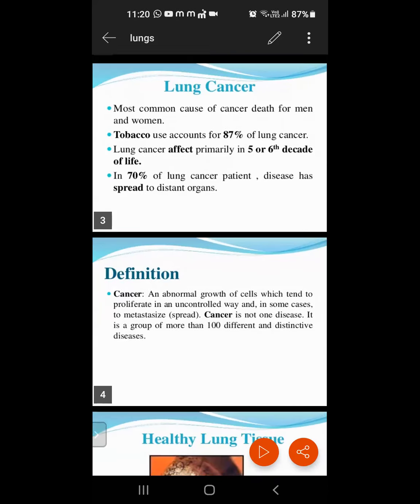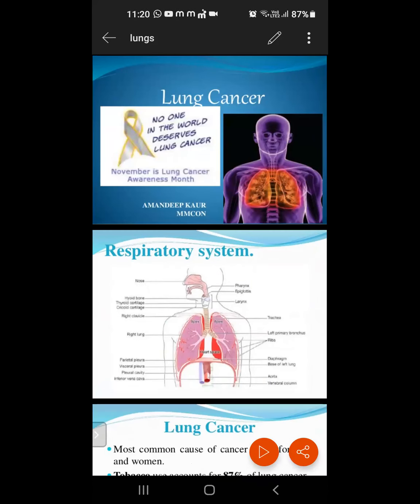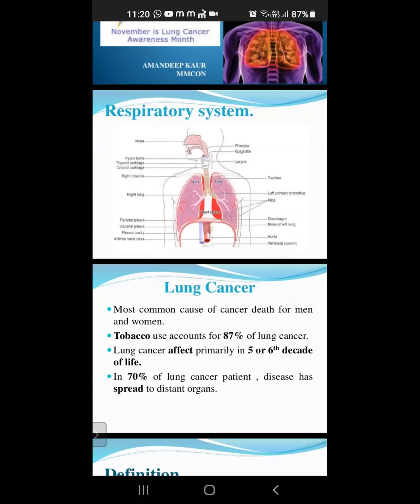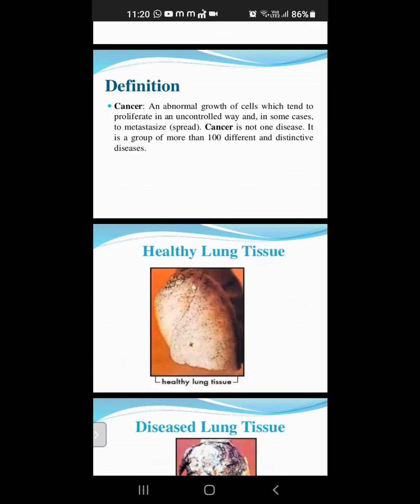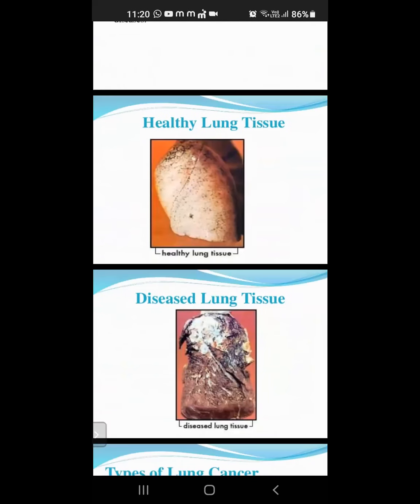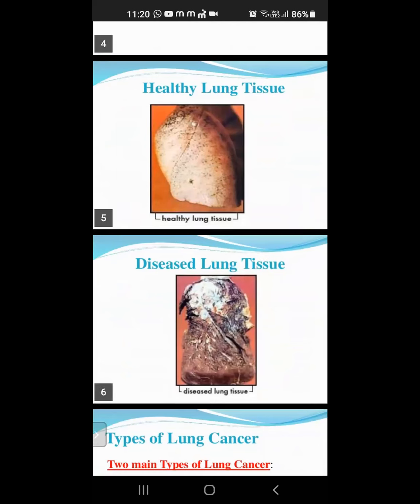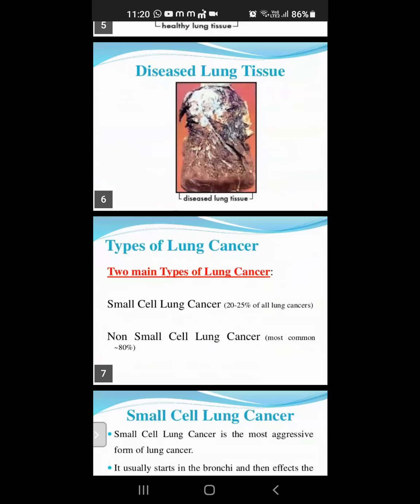Now understand what lung cancer is. It is affecting the respiratory system. Lung cancer is a leading cause of cancer death for men and women. Tobacco is the major cause, and 70% of lung cancer patients have the disease spread to distant organs. This is the cancer definition, and you can see this is the healthy lung tissue, and this is the diseased lung tissue.